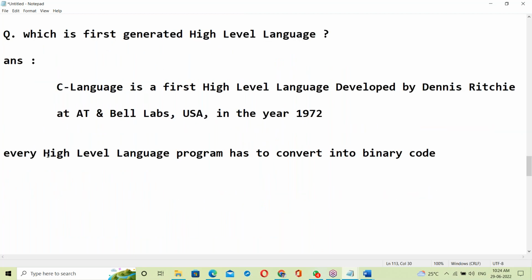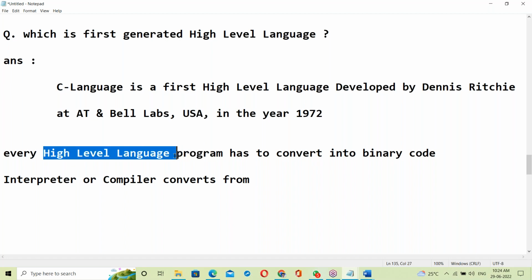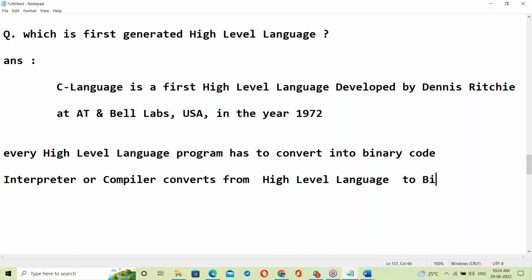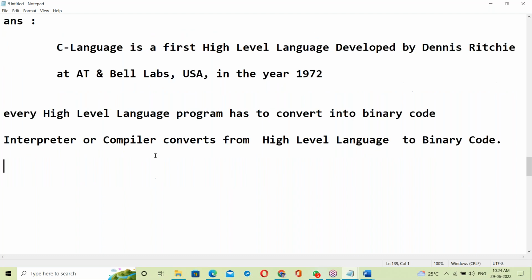Next, the high-level languages. Every high-level language program has to be converted into binary code. Who will convert? Interpreter or compiler. An interpreter or a compiler converts from high-level language to binary code. So interpreter and compiler, you must have that knowledge.